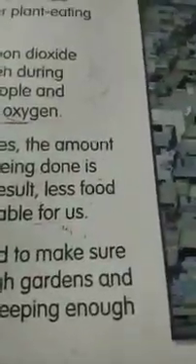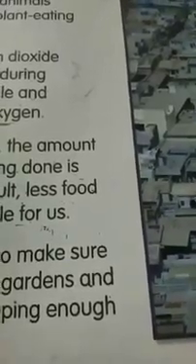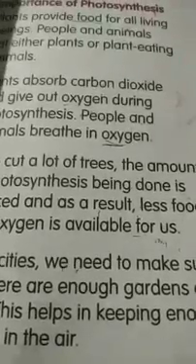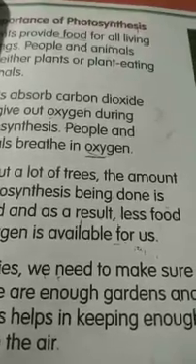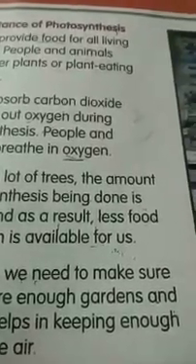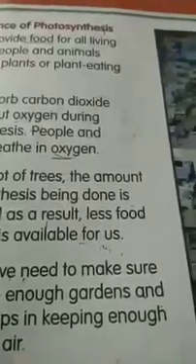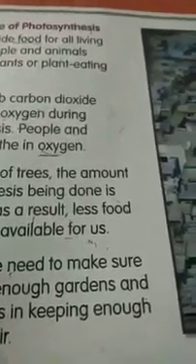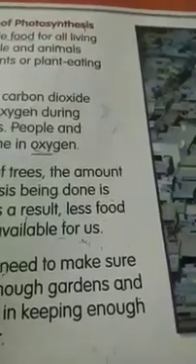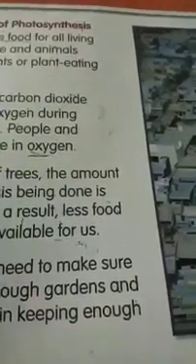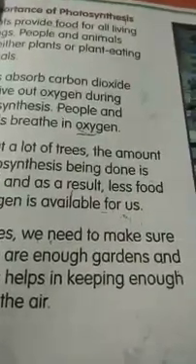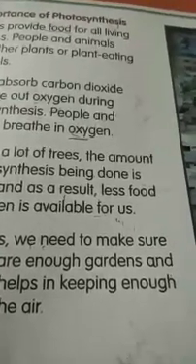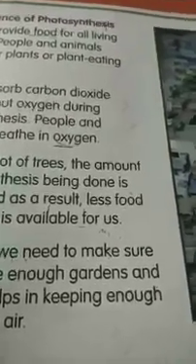One more thing, photosynthesis is important for plants as they make their food through the process, right? Animals and people depend on plants for food. If there is no photosynthesis, animals and humans will not get food, right children? Also plants take carbon dioxide for photosynthesis, so this reduces the amount of carbon dioxide in the air, right? Plants give out oxygen during photosynthesis. Animals and people breathe in this oxygen to live.